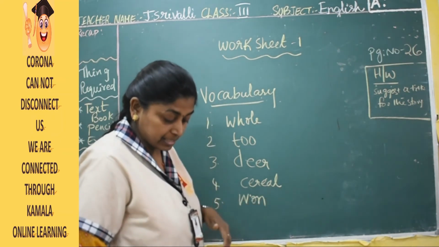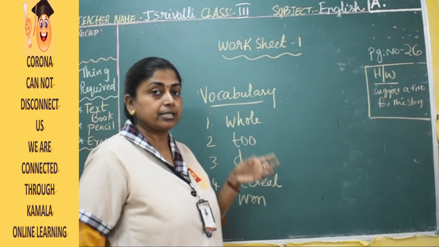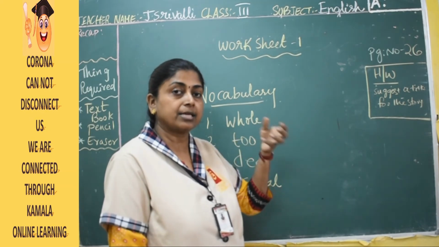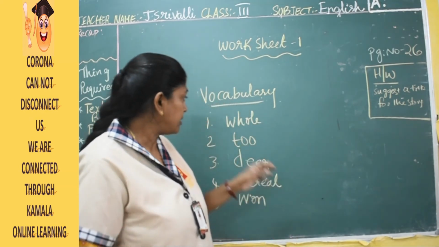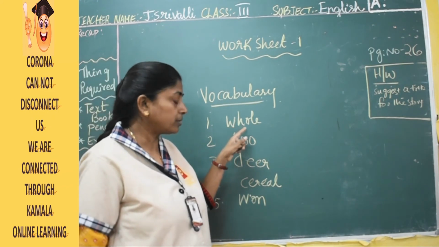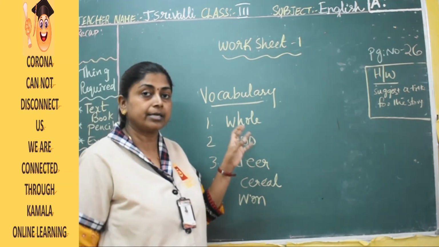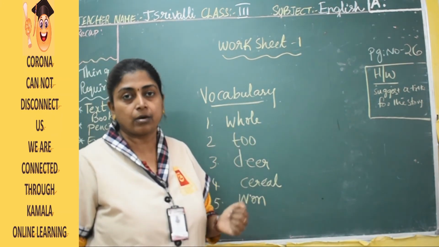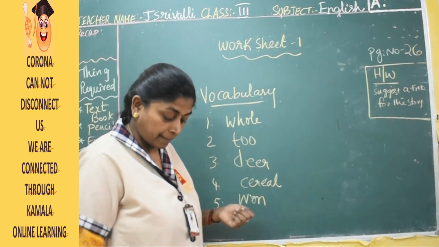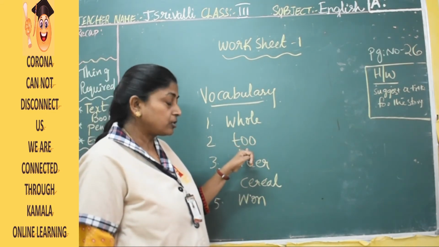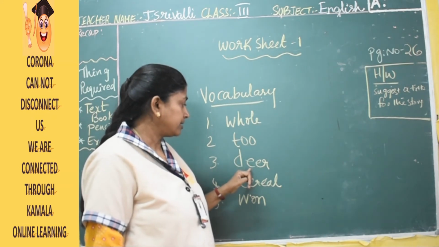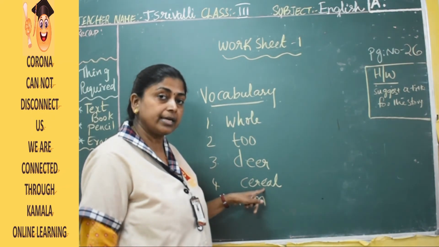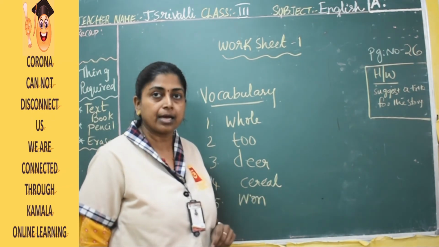We won the match. Hope you understood, children, the story and the questions and how to answer by picking up the answer from the paragraph. And hope you understood this story also. So they are going to spend the whole day from morning till evening. The other hole will be the hole where the rabbit or a rat will live. There are so many children, it means. And they saw a deer while hiking the mountains, and this is the cereal they are going to eat in the breakfast, and they won the match.